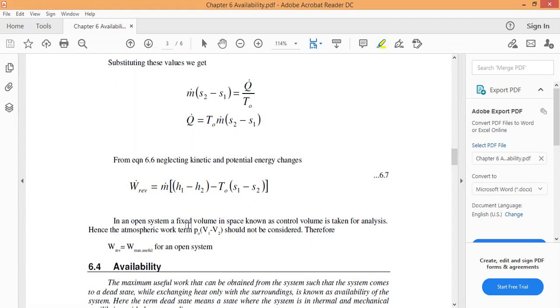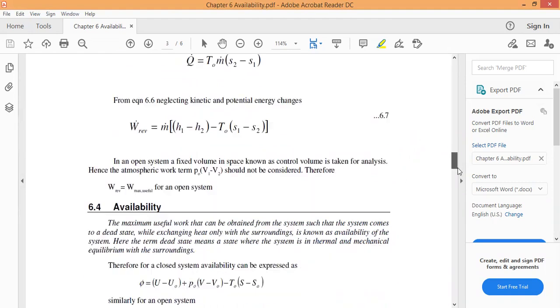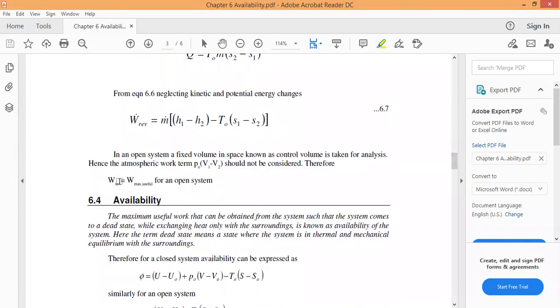So in an open system, a fixed volume in space is known as the control volume. The fixed volume in an open system, we call it the control volume, is taken for analysis. Hence the atmospheric work term P naught into V1 minus V2 should not be considered. Therefore, W reversible is nothing but the W maximum useful. This is only for the open system, right? What I want to mention is that every time the work done of reversible is nothing but the useful work, that is my maximum work.